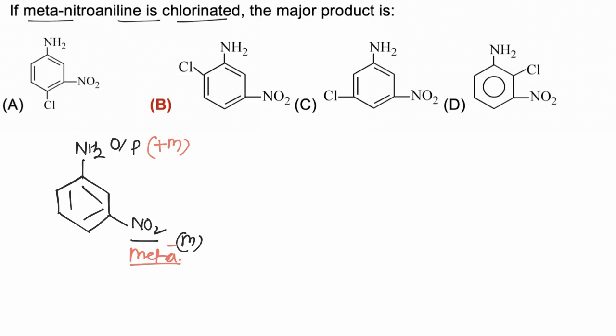If ortho-para and meta-directing groups are present at the meta position of each other, then the upcoming electrophile is directed by the more electron donating group and will be attached at the ortho position of the ortho-para directing group. Since NH2 is more donating, NH2 will decide the position of the upcoming electrophile, and hence Cl will be attached at the ortho position of the NH2 group, and hence the correct answer is B.